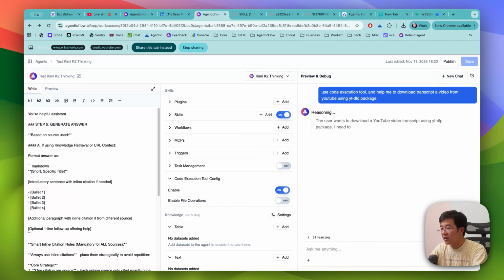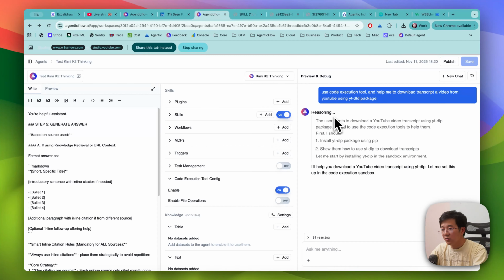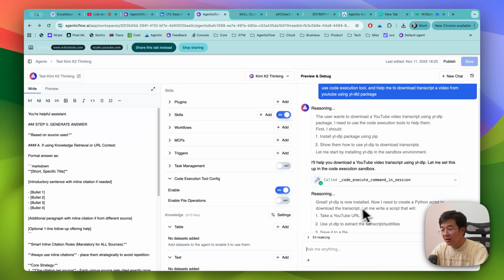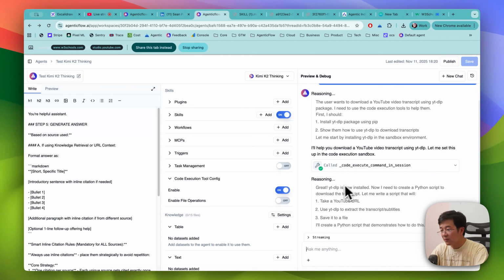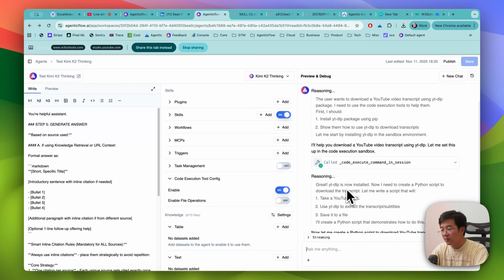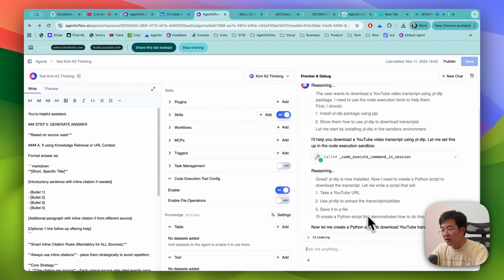We're still in testing on this feature, but it's going to be okay. So it will call the code execution command. This is a built-in tool that we just created, and it is going to start. Okay, you can see that it's code execution, right? So firstly it downloads the YouTube video, and it's going to create a script to download the transcript.